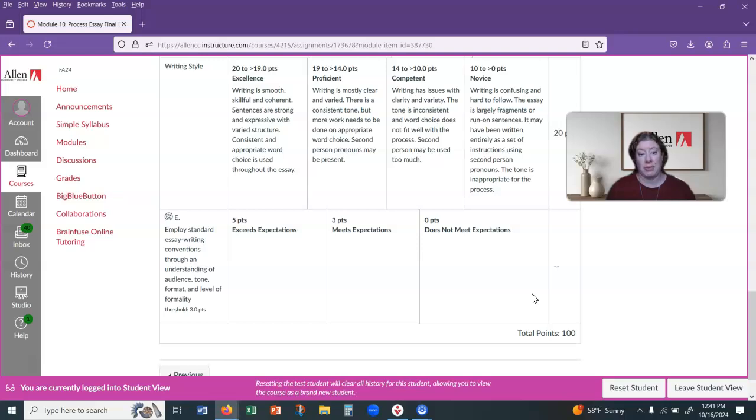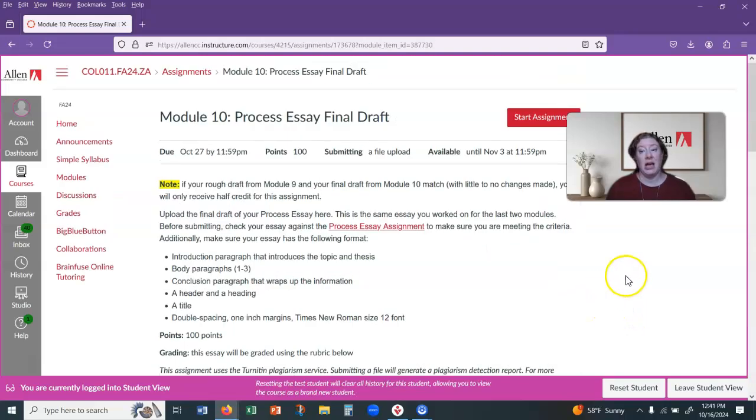Grading rubric, just like we've done before, and that is the main assignment in this module. So if you have any questions, if you have questions about my feedback that I leave on your rough draft, you absolutely can email me about just about anything, and I will let you know how you're doing.